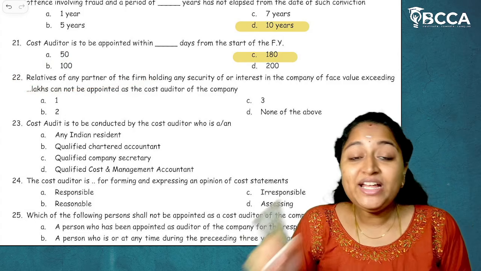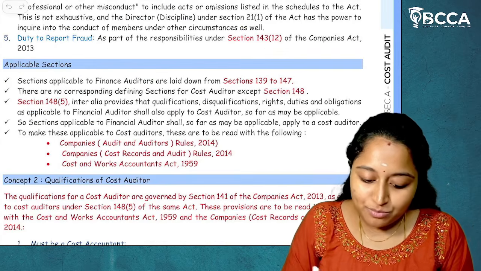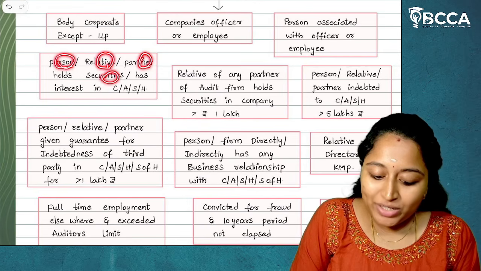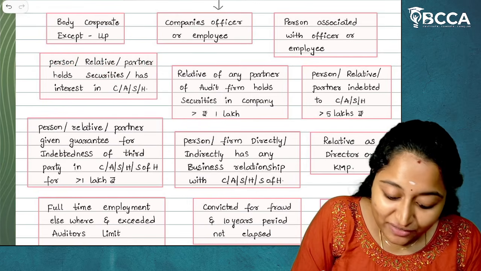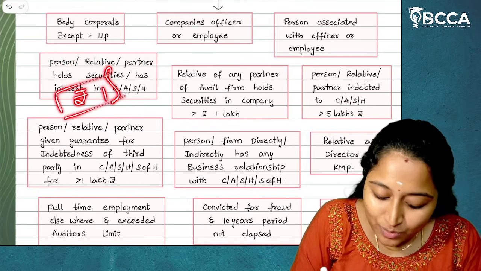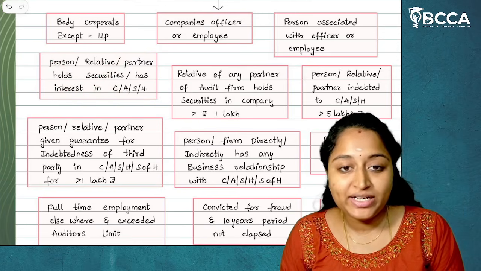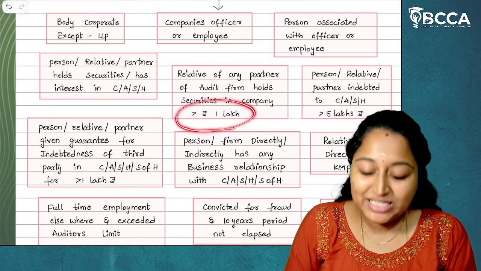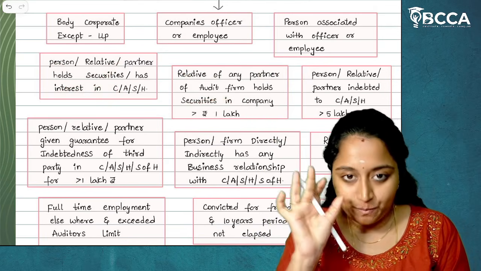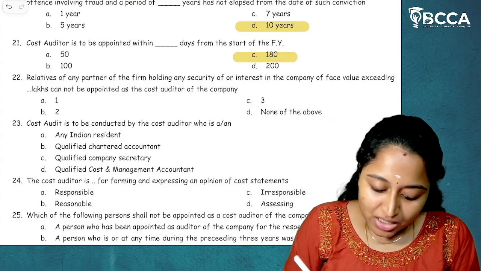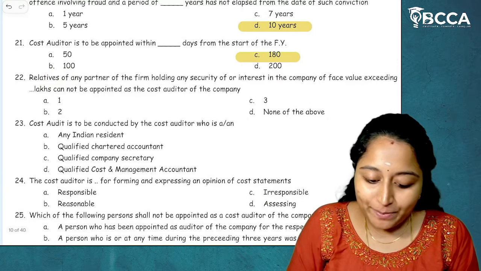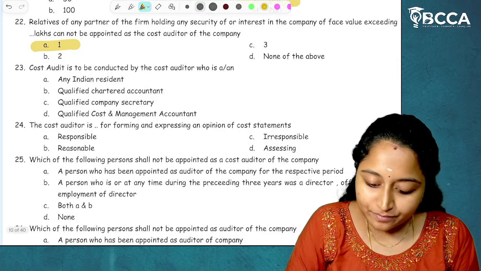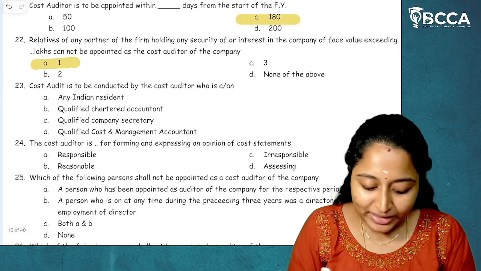See the question clearly. Relative of any partner, which means if a person, relative or a partner is holding any securities, then even of a rupee 1 face value, they are disqualified. But relative of a partner can hold the securities up to more than 1 lakh rupees. I hope it is clear. So here they have asked about the relative of a partner and they can hold up to rupees 1 lakh. More than 1 lakh, they are disqualified.